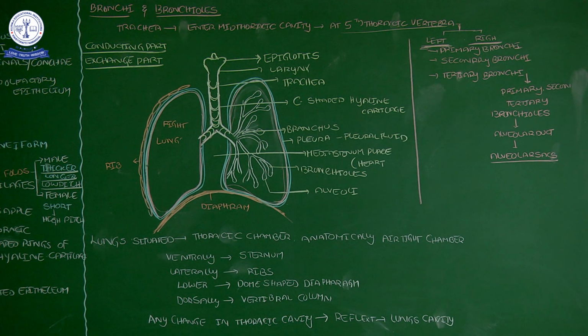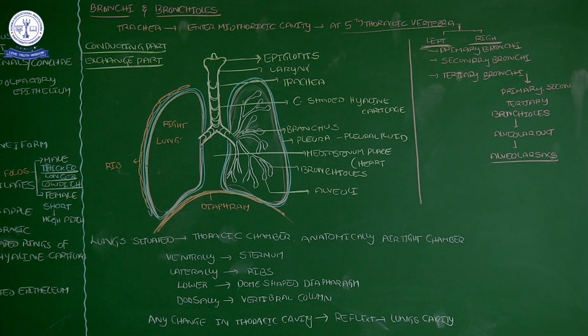Now in this corner, in the second column, I wrote two words: conducting part and exchanging part. From the external nostrils up to the tertiary bronchiole, such a tube part we call the conducting part.